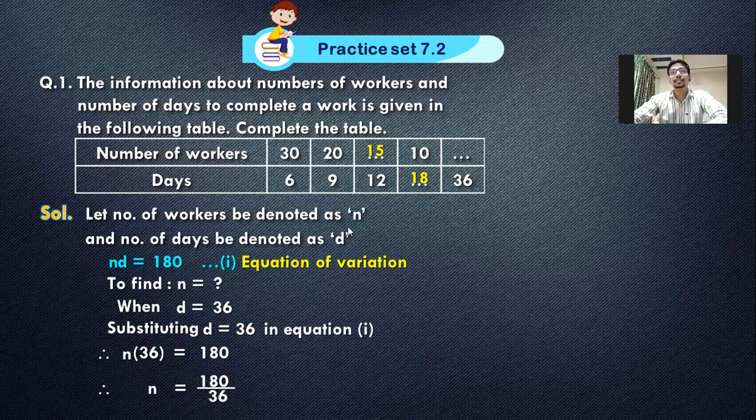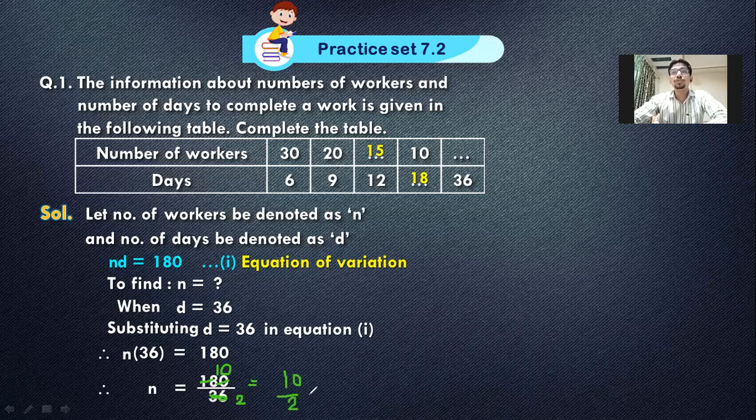The last one is very simple again. 36 days to do the work, that means obviously very few workers will be needed. It is taking us a lot of time, so very few will work. So let's see what is the answer that you are getting. Chalo, you can do this with me or before me also.